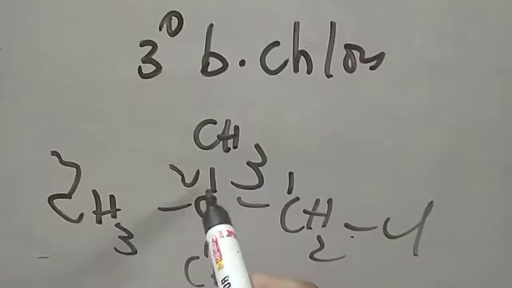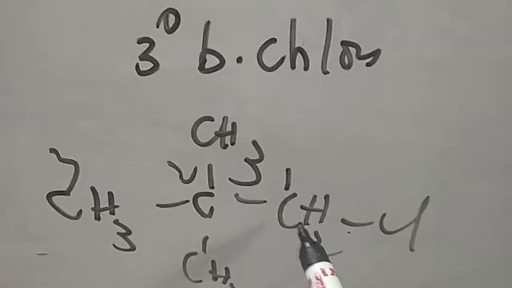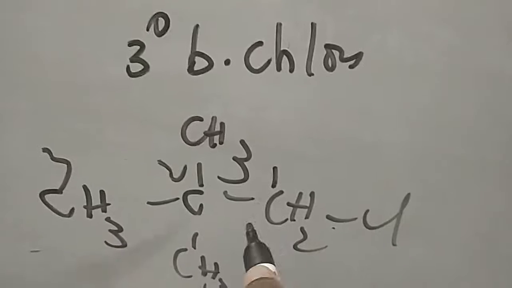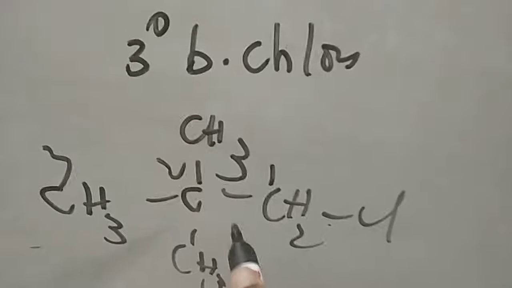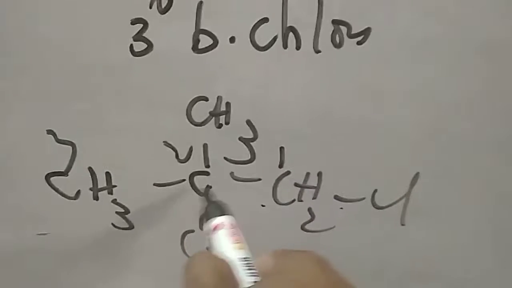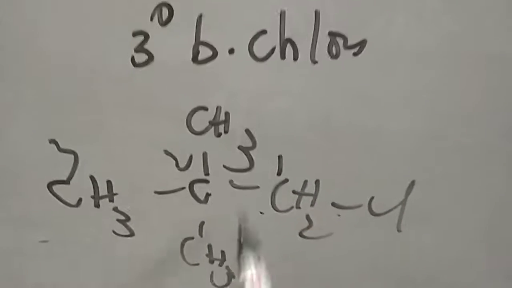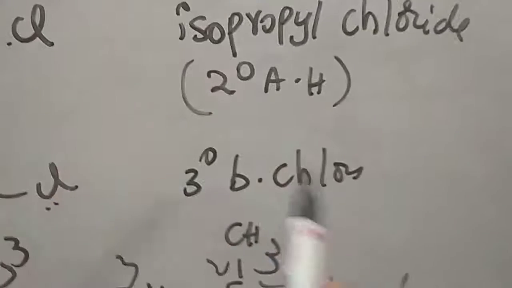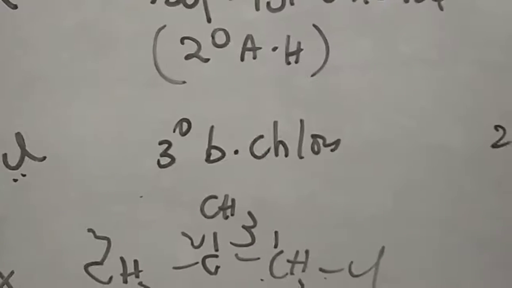So 2,2-dimethylchloropropane is the IUPAC name, and the common name is neo. Total number of carbons: 1, 2, 3, 4, 5. Neopentyl chloride.